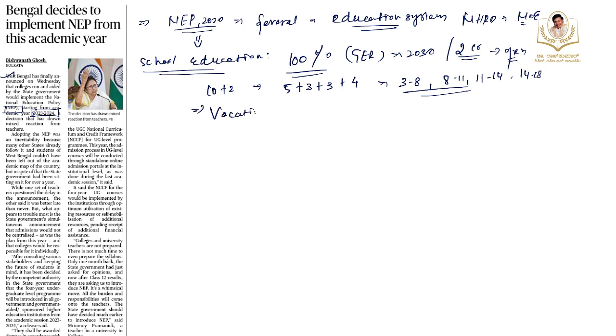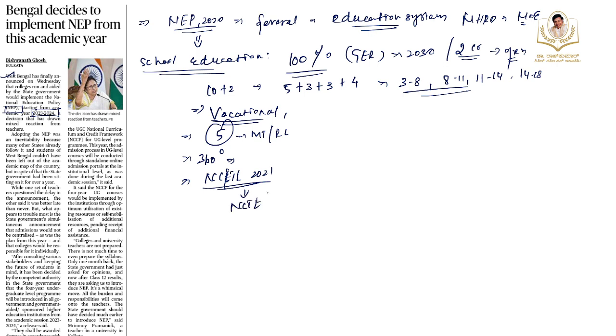Vocational training is a focus area, to start from class 6th with internship. Then teaching up to at least grade 5 in the mother tongue as well as their regional language, and also a 360-degree holistic approach in terms of tracking their performance in the schools. Also, the National Curriculum Framework for Teacher Education, that is NCFTE 2021, will be formulated by the NCTE, that is National Council for Teacher Education.